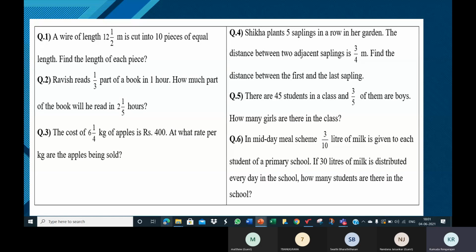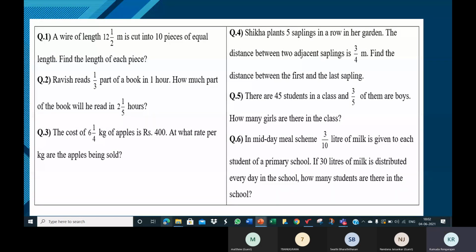So between the first and the last plant, there are 5 spaces. 6 plants, but only 5 spaces. Each space is 3 meters. 5 spaces, 3 into 5, 15 meters. So the distance between the first and the last plant is 15 meters. Do the same thing here. Apply the same idea here. Please draw the figure like what I told you now, and understand.